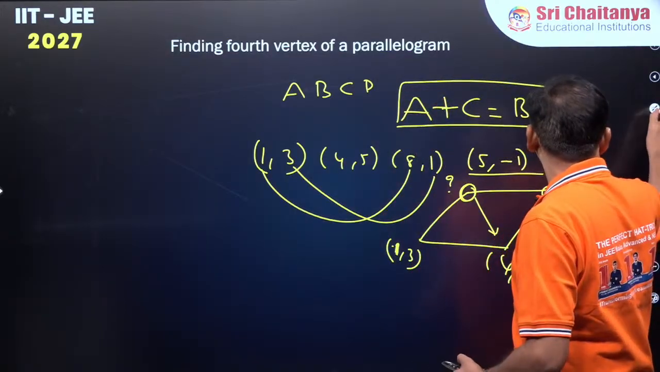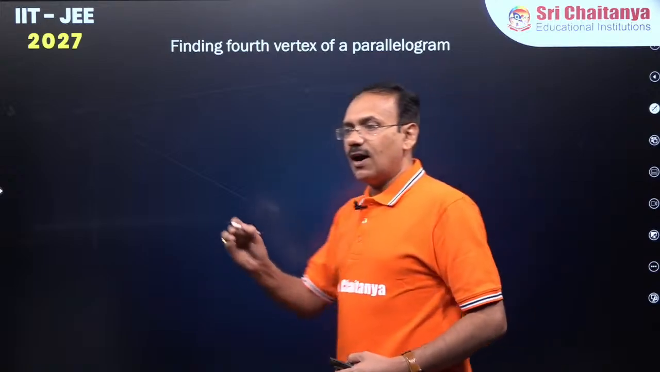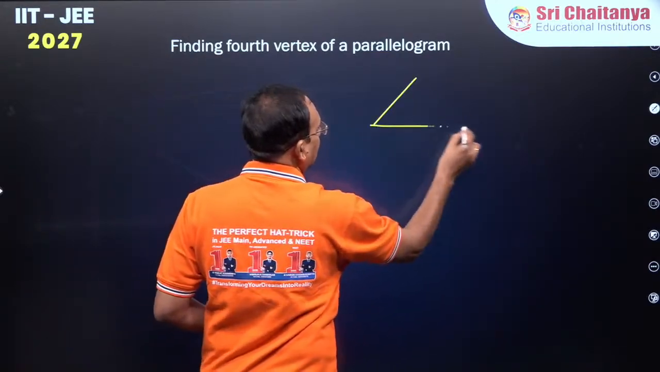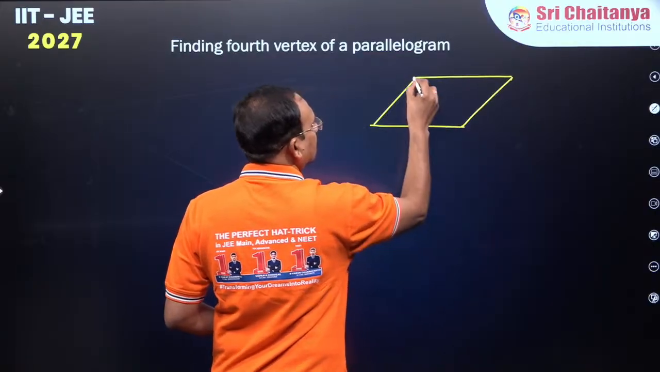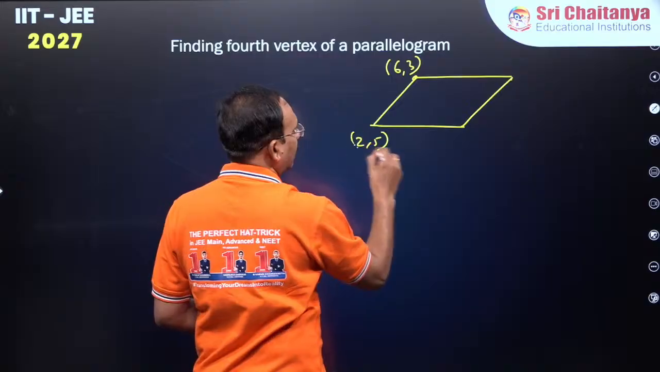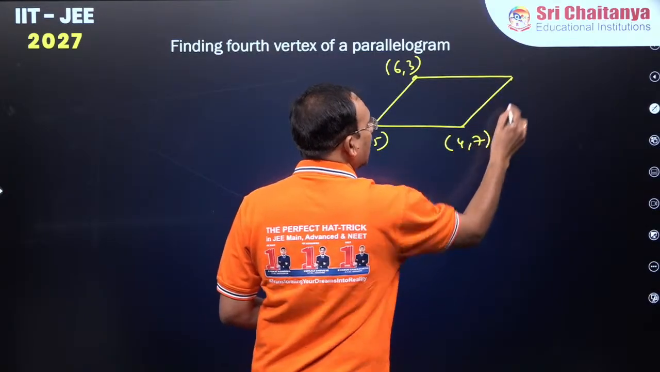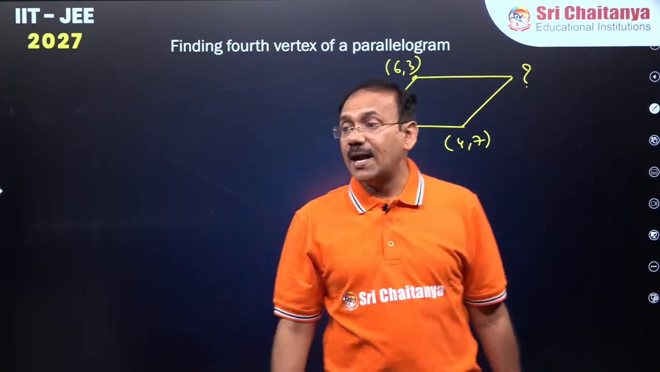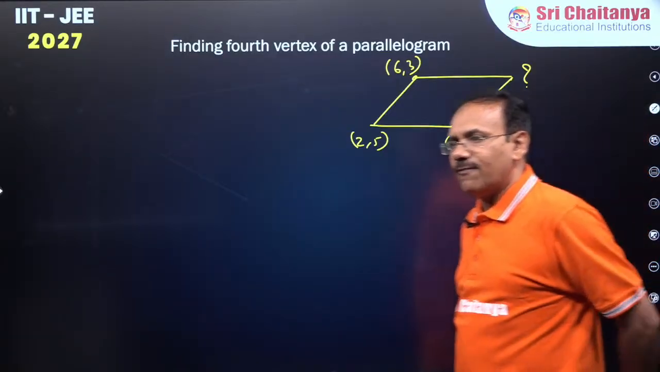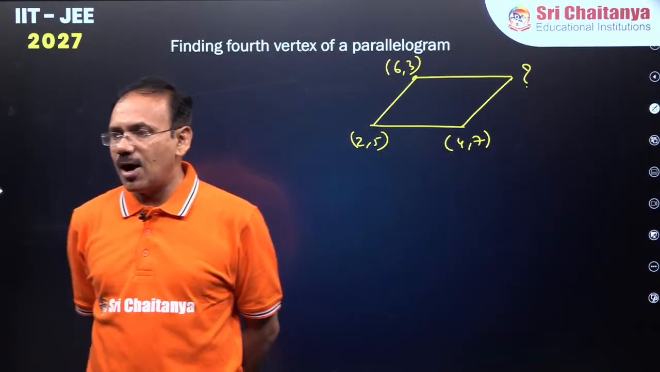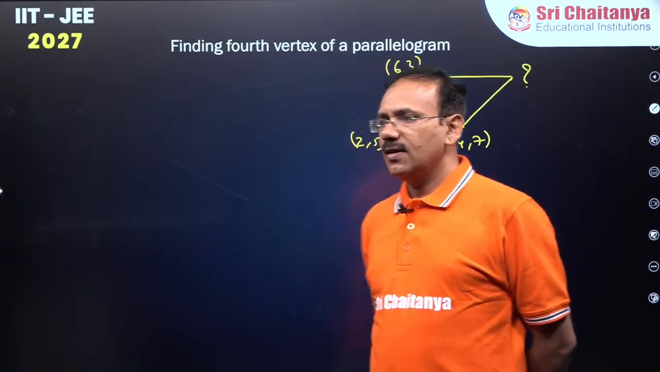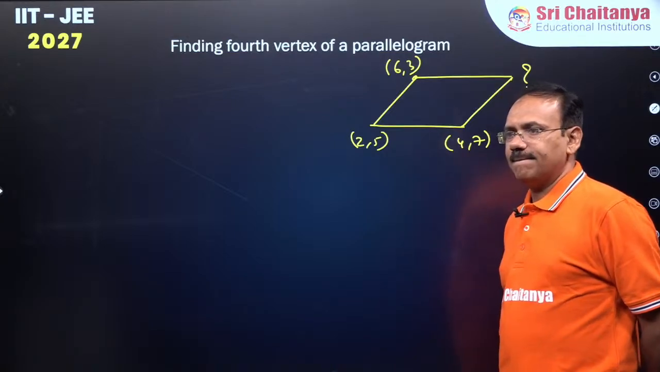So, we shall do one more question here. All of you please try to answer. There is a parallelogram. The vertices are 6 comma 3, 2 comma 5, 4 comma 7. Can you find the fourth vertex? It is a parallelogram. Can I expect the answer, guys? All of you please calculate, come on, quick.